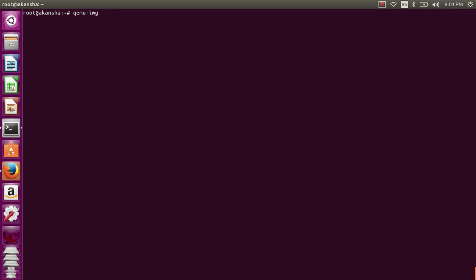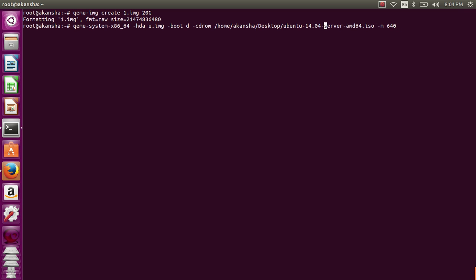We'll create an image with qemu-img create. Let us give the name of the image as 1.img and the size, that is 20 GB. It is formatting the 1.img image right now. So to boot the virtual machine, run the following command.